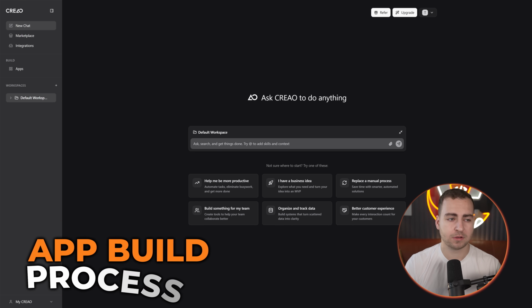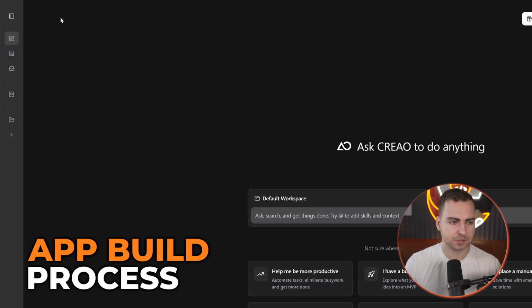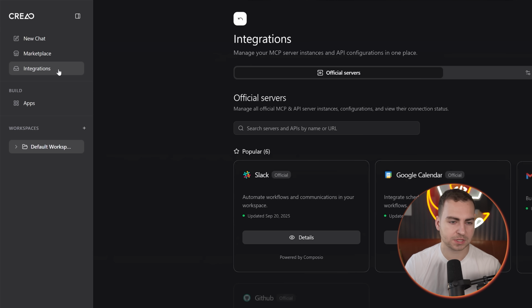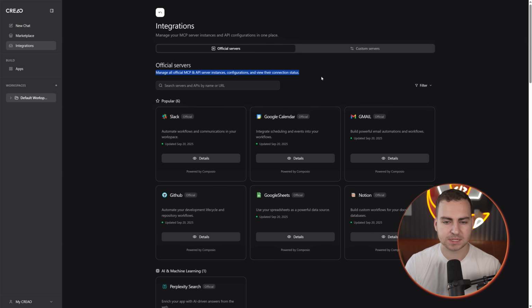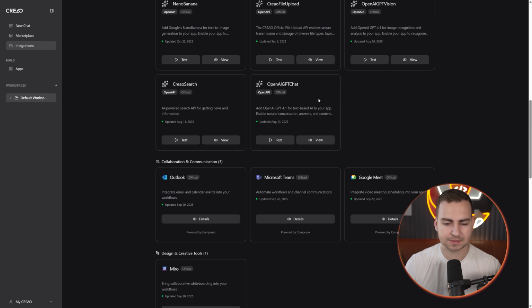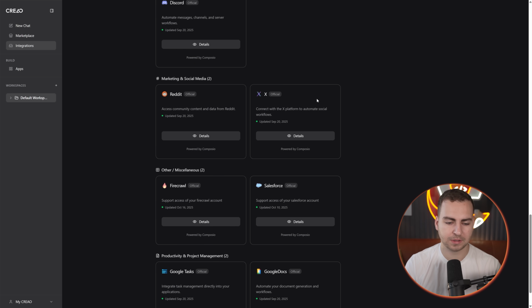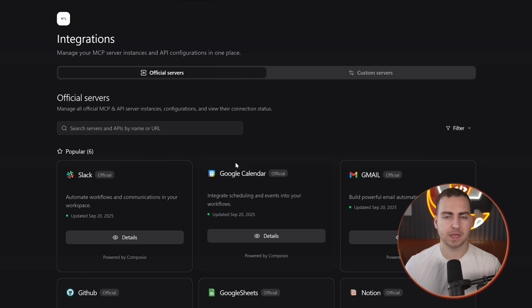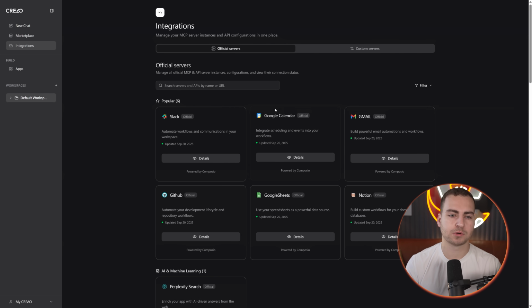So once you've made your account, in order to get started with Creao, you can simply go on the left-hand side here to the new chat, and you can just ask it to do something for you using any of the tools it has access to, or you can get it to build a full application. So for example, if you go to integrations here, you can see a bunch of servers that are already connected and that you can just set up when you're building a new application, or you can connect your own custom MCP servers if you want to do that. Now, you don't need to set these up manually beforehand. When you start using the project, it will prompt you to connect the different tools that it needs.